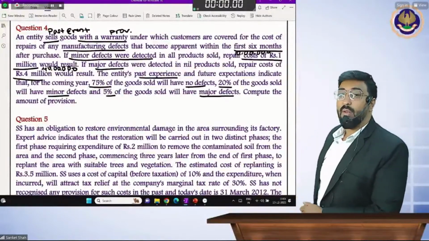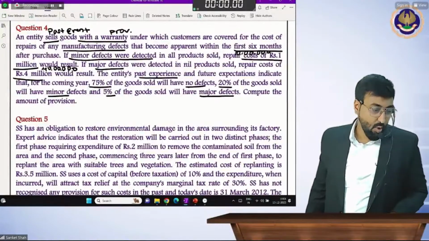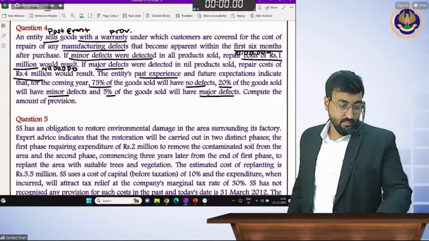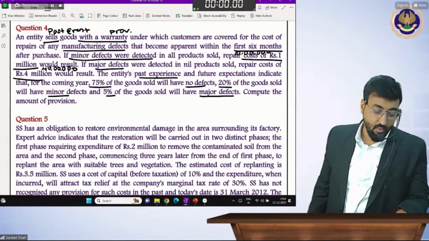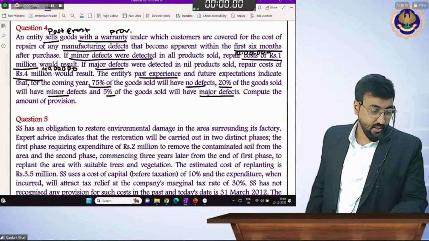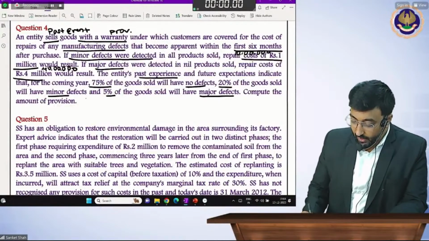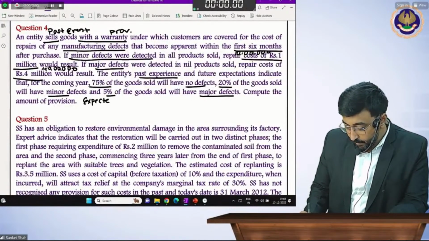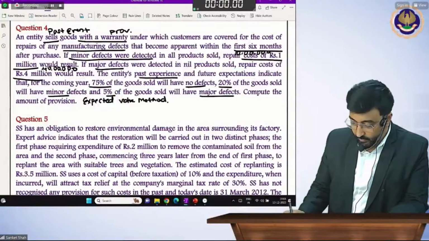Can you calculate the provision amount? Compute the provision amount. Yes, anyone? This is called the expected value method.